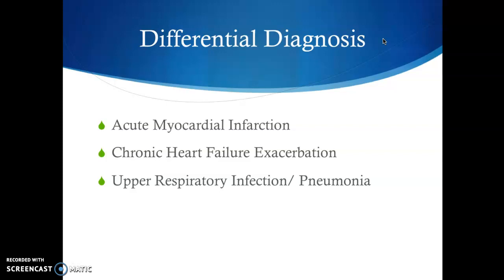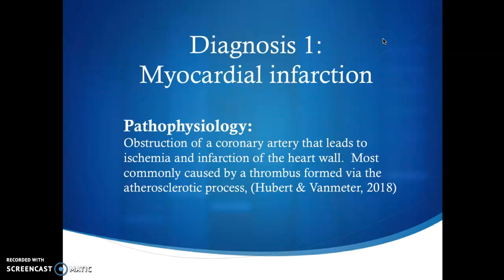The 3 different differential diagnoses that I came up with are acute myocardial infarction, chronic heart failure exacerbation, upper respiratory infection, or pneumonia. The first one of which is the myocardial infarction. The very general streamlined pathophysiology includes obstruction of a coronary artery that leads to ischemia and infarction of the heart wall. It's most commonly caused by a thrombus formed via the atherosclerotic process.